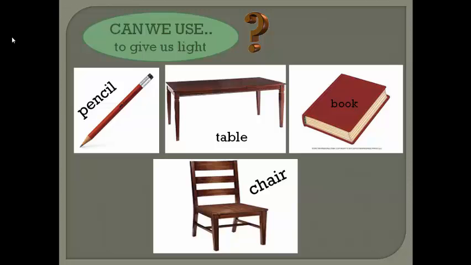Can we use pencil, table, book, chair, etc. to give us light? No. They don't give us light because they are not visible in the dark, and they don't have light of their own.